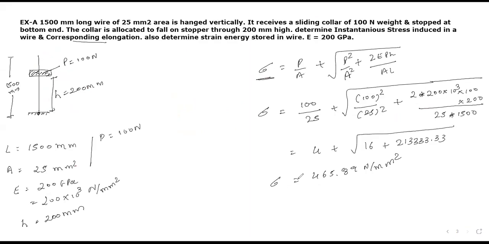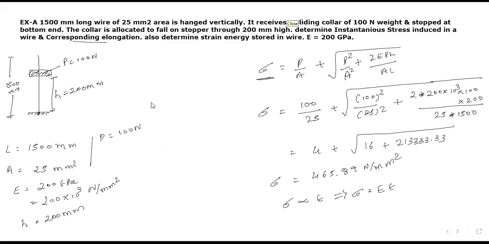Now we don't have any specific equation directly for delta L, but we all know stress is directly proportional to strain. I have discussed this terminology many times. So can we say that stress equals to modulus of elasticity into strain? Because the fewer equations you remember, the better. Yes, you are right, Dev.